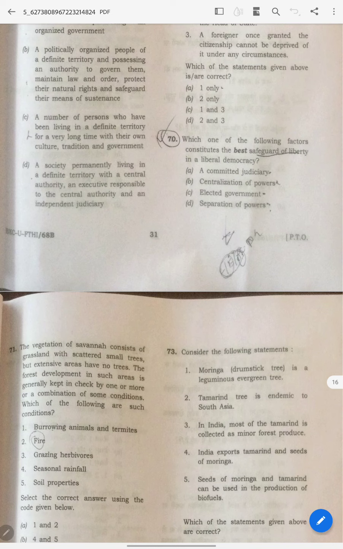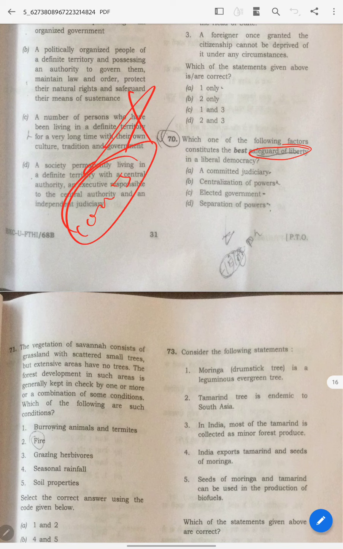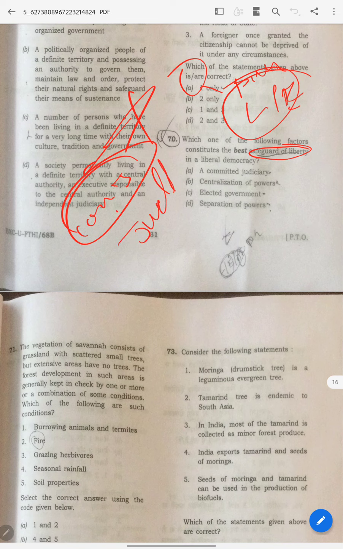And committed, okay, safeguard liberty. People say that a committed judiciary is correct. Okay, what if the judiciary itself is doing wrong? Someone should be there to regulate that. That is parliament, you can say legislature or executive. When these guys try to suppress your liberty, judiciary will enter. When judiciary tries to suppress your liberty, like you should get up when the national anthem is played in movie theaters, it's a freedom.